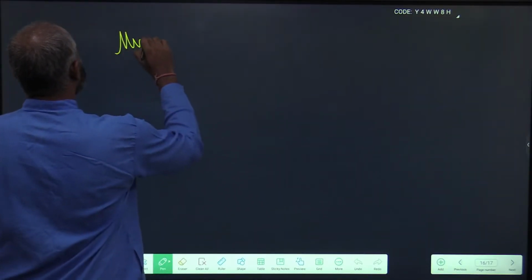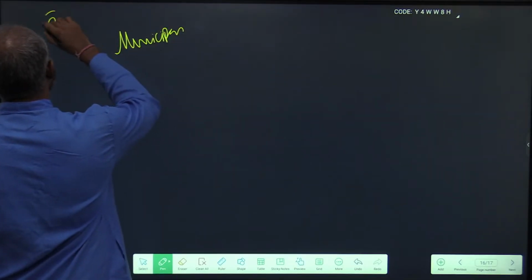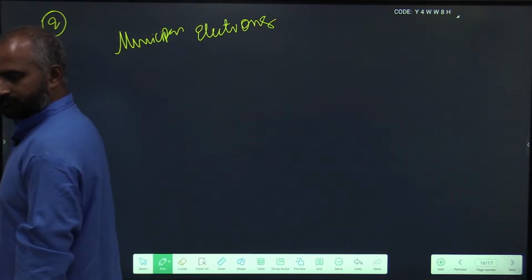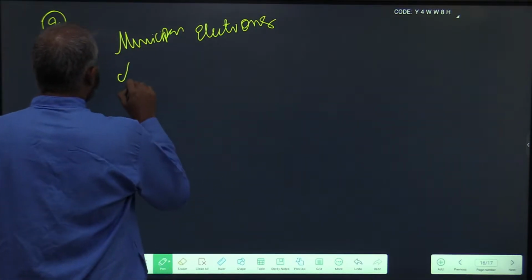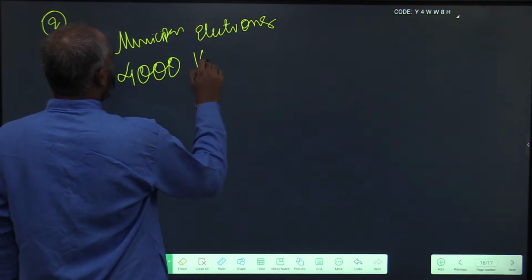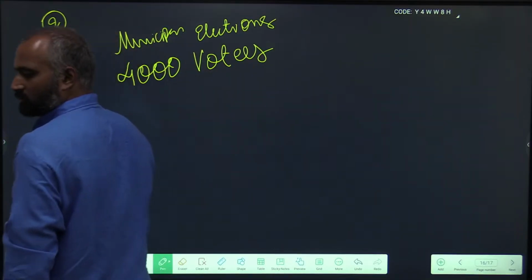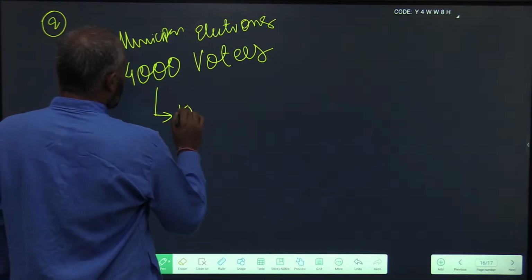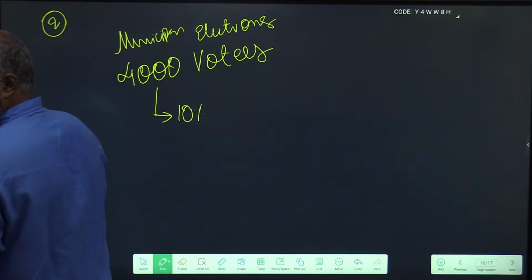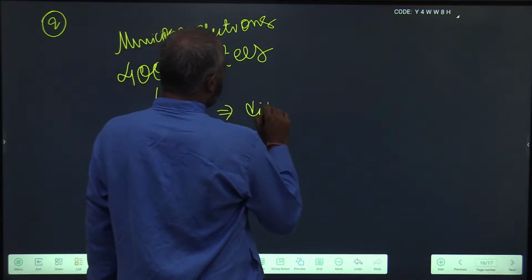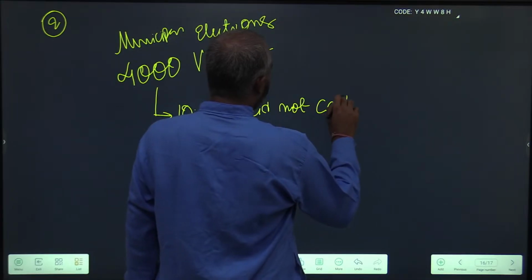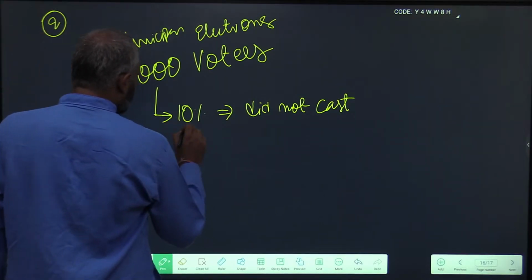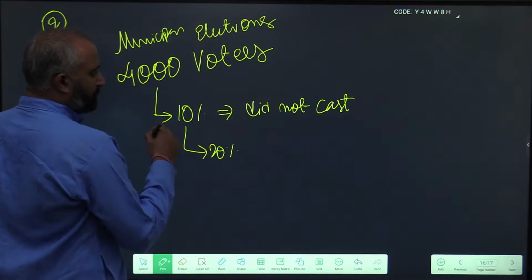This is problem number 2. In municipal elections, there are a total of 4,000 voters, and the subsequent information is as follows. 10% of the voters did not cast their vote.